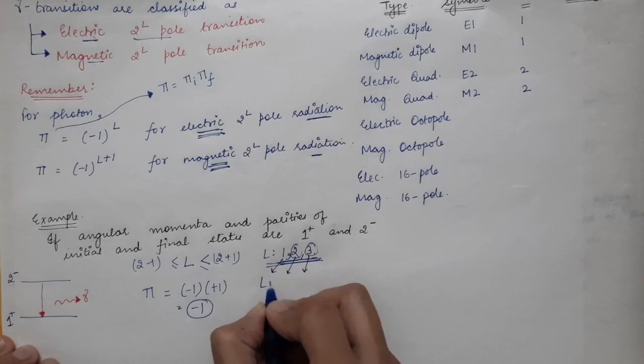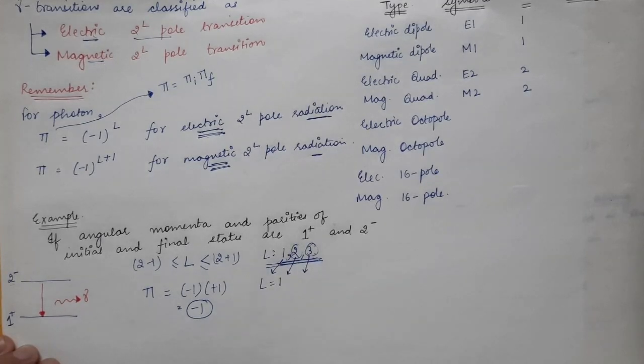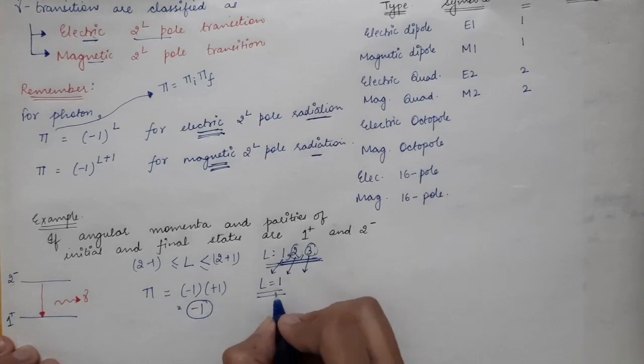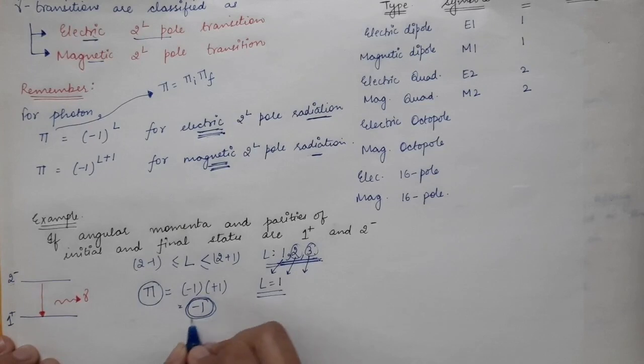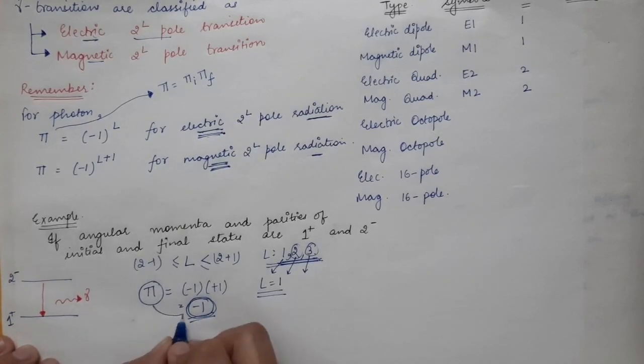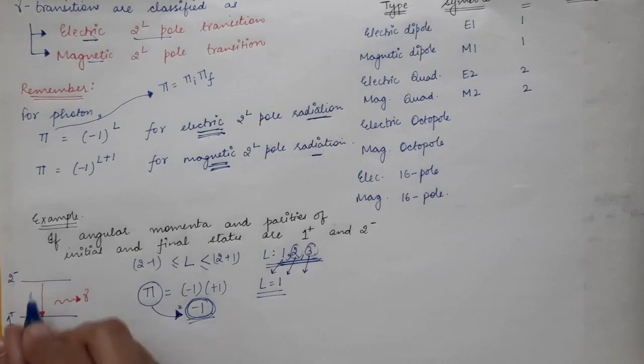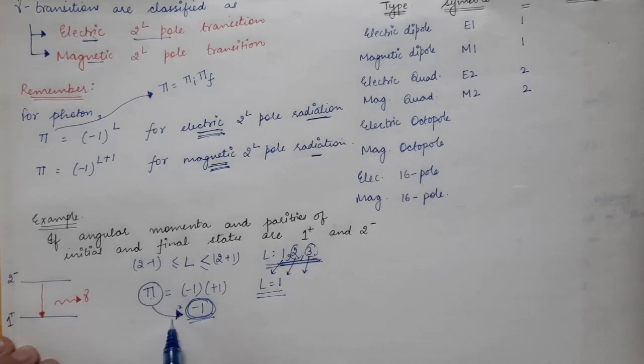Now let's say when capital L is equal to 1. So keep in mind the parity of the photon must be equal to -1. So you have to keep in mind this thing. According to the diagram, the parity of the photon should be equal to -1.